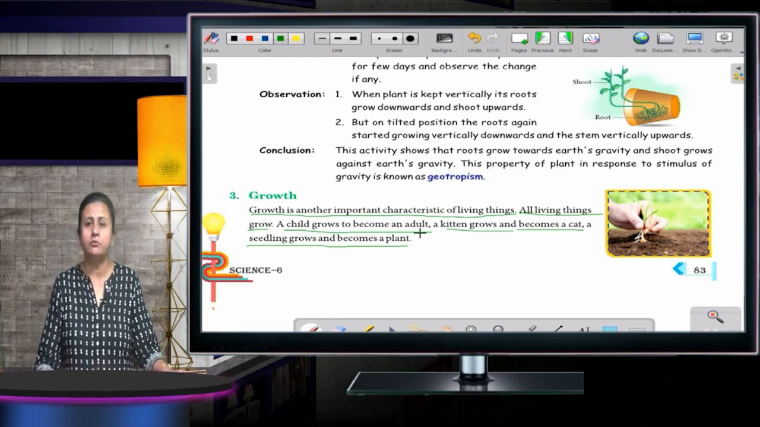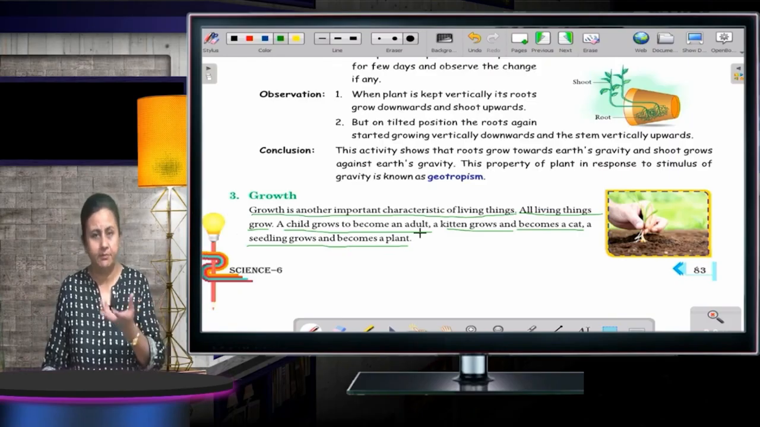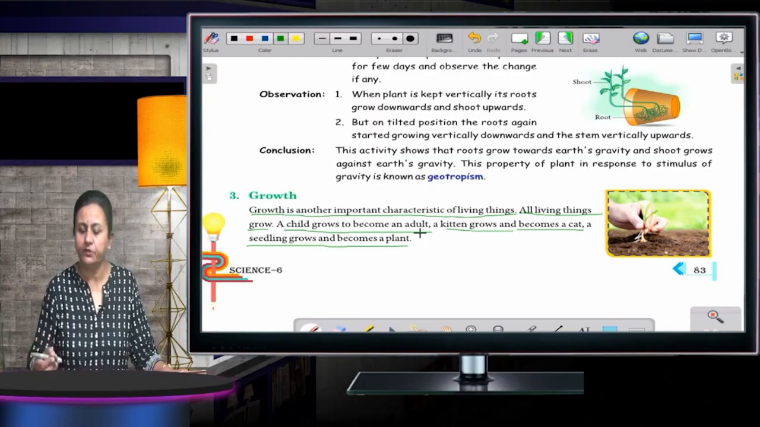If I talk about a child, he will grow and one day become an adult. A baby kitten will grow and turn into a cat. A seed will grow and turn into a big plant. So all the living organisms, all the living things, they grow.